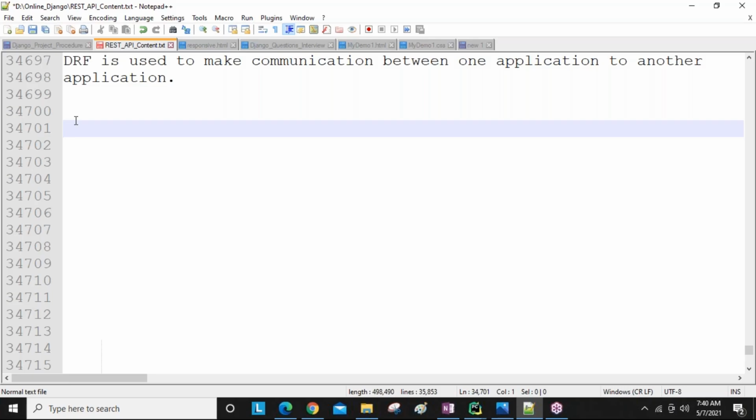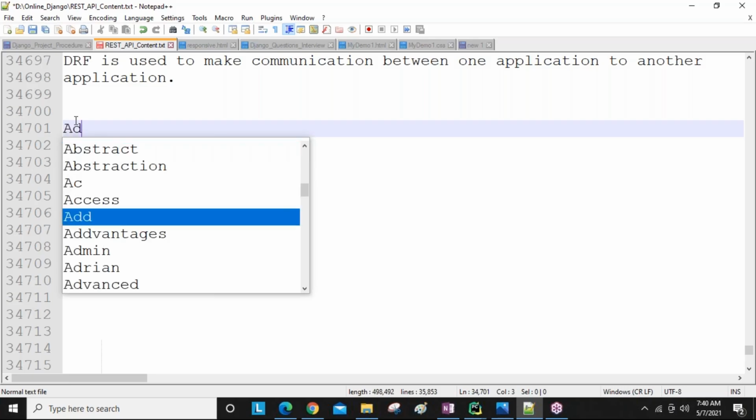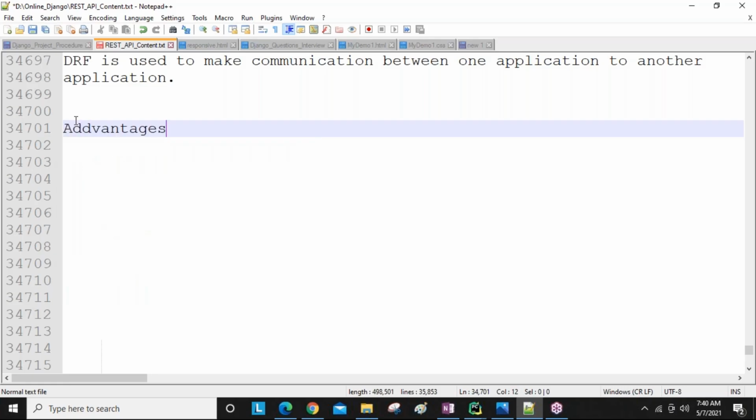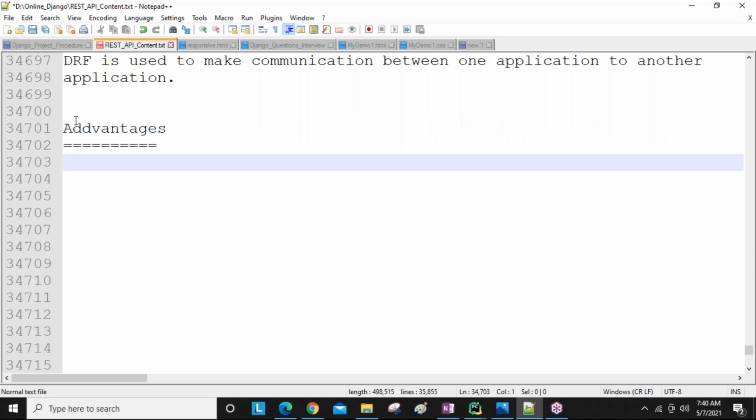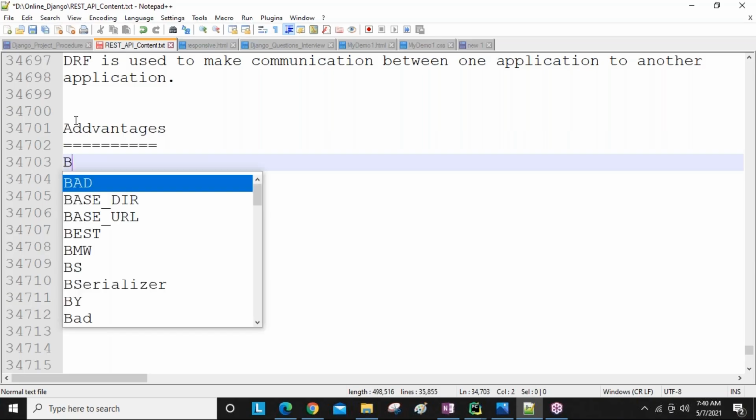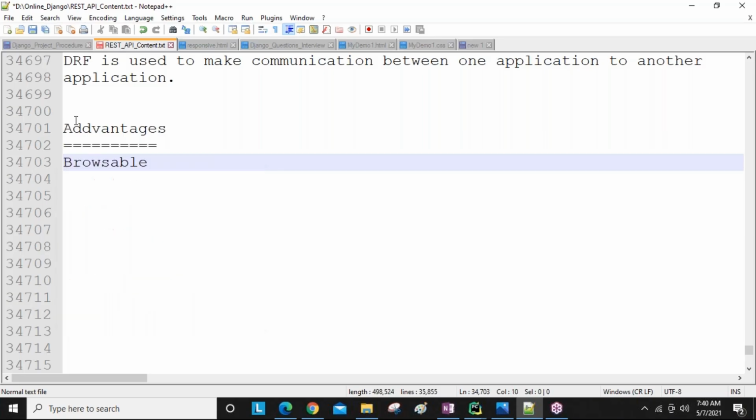So if you are using the Django REST framework related concepts, guys, we are going to have a lot of advantages. Okay. So one is we are going to get the browsable API, guys. The browsable API concept we are going to get. That is the first point, guys.